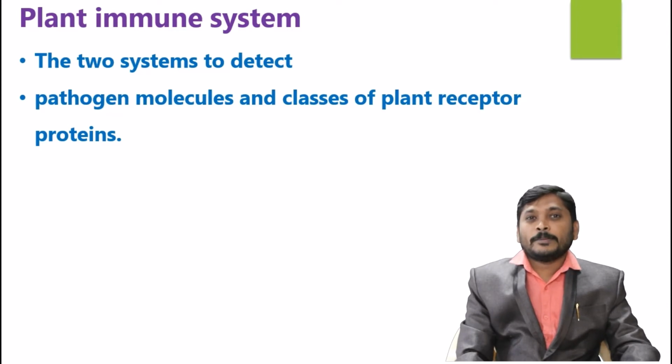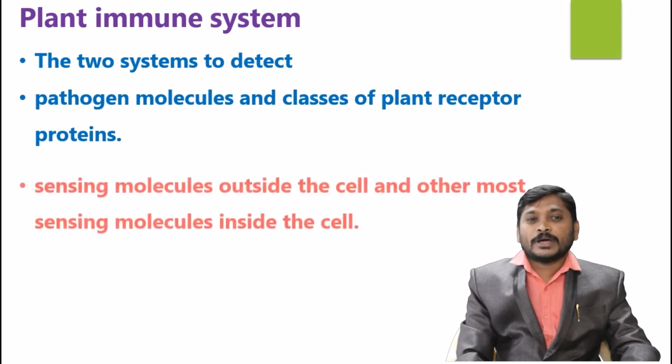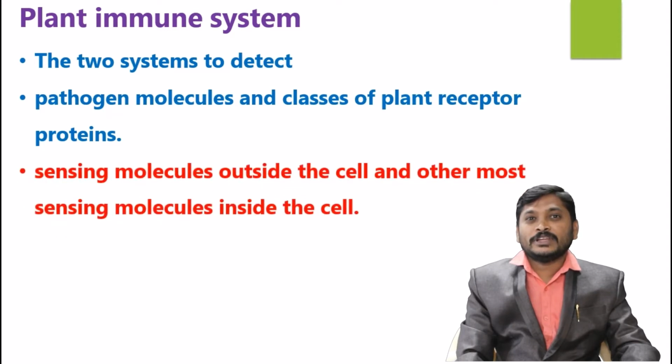Once the pathogen molecule and plant receptor bind together, they will regulate the sensing molecule, called the effector, from outside to inside the cell. Now inside the plant cell, these molecules sense and carry the information from outside to inside. Now genes are getting activated. These types of molecules are called relay signal molecules, signal sensing molecules.